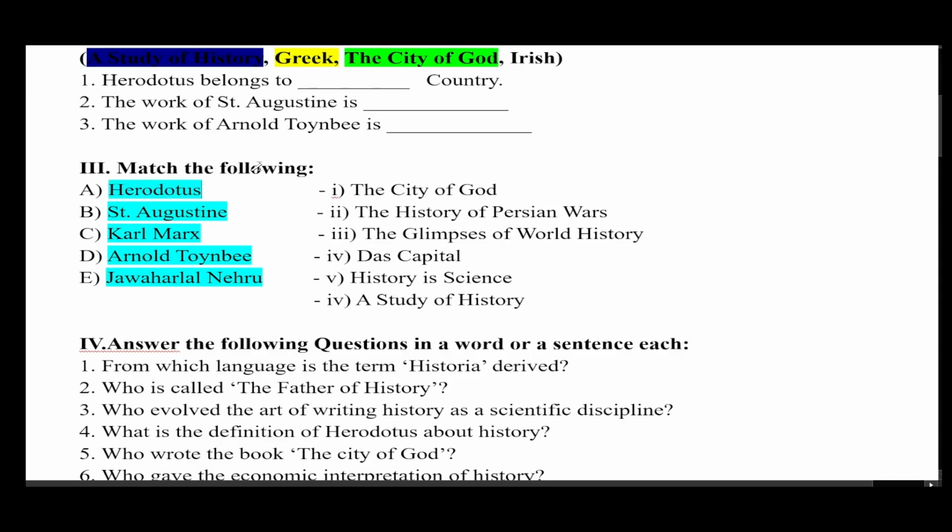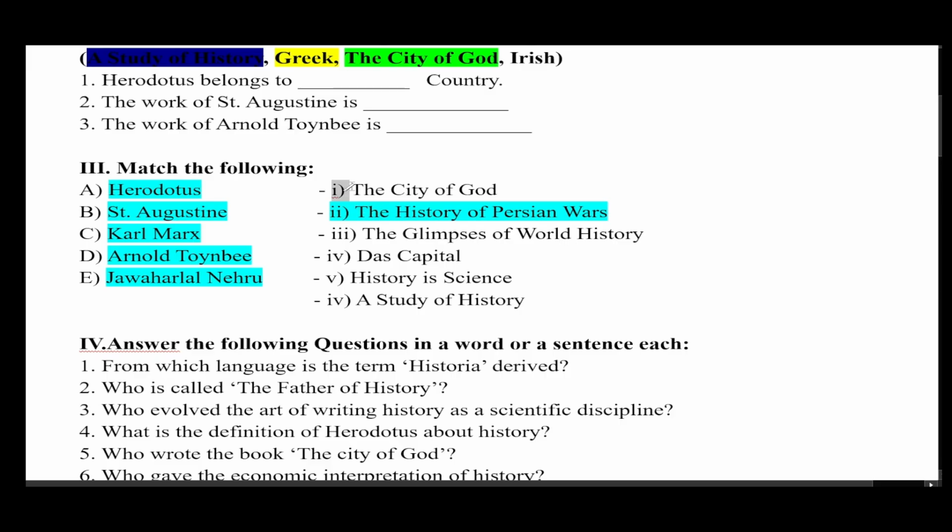So now the correct matches. You have to match the correct books of the historians. Herodotus. In the part B: the city of God, the history of Persian Wars, the glimpses of world history, Das Kapital, history is a science, a study of history. 6 options are given. Only 5 are correct. So Herodotus wrote the history of Persian Wars. So history of Persian Wars is the correct answer.